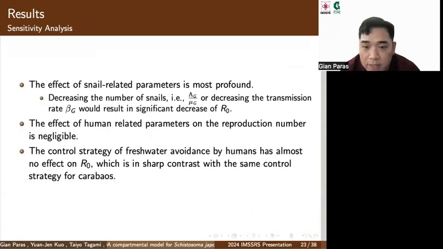Once again, based off of our sensitivity analysis, we saw that the effect of the snail-related parameters is the most profound. The effect of the human-related parameters, on the other hand, on the reproduction number is negligible, and the control strategy of freshwater avoidance by humans has almost no effect on our basic reproduction number, which is in sharp contrast with the same control strategy for carabaos.